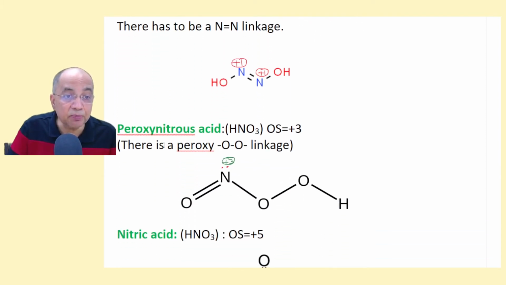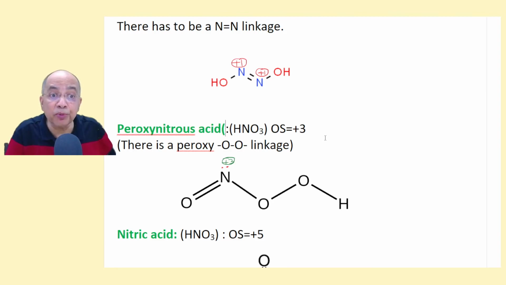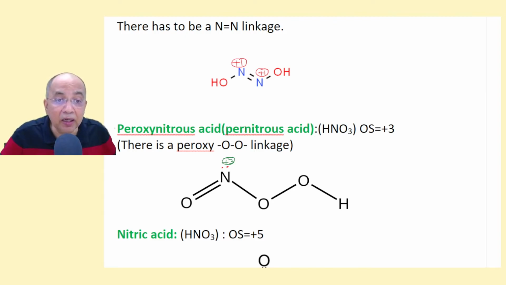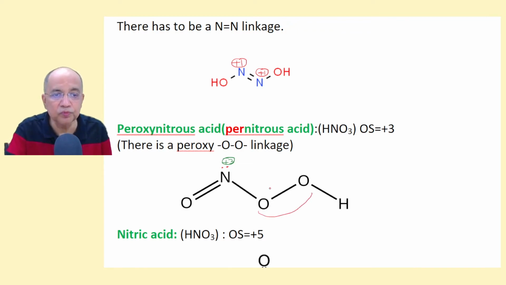+1. This is peroxy, and it is often written as pernitrous acid. That adds to the confusion of students, pernitrous acid. So this is a deceptive term here, because per does not mean it is more than +3. Per means it is peroxy in this case. So remember, in many cases per signifies peroxy. There is a peroxy linkage here. I am showing you the peroxy linkage, O–O. But still nitrogen is in the +3 state, as in nitrous acid.